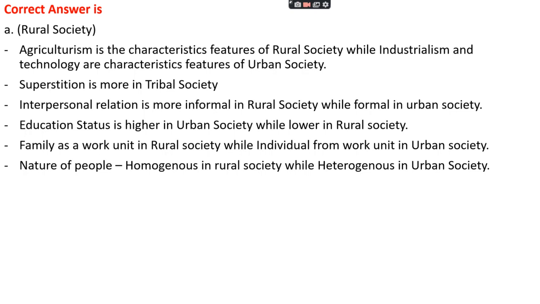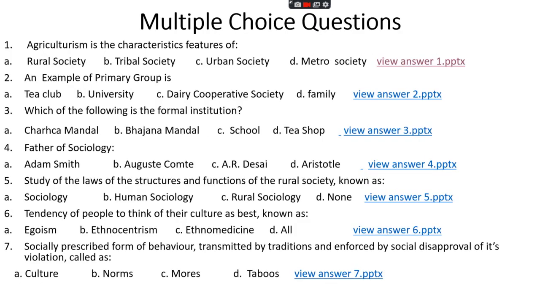In rural society, the family is a work unit, while in urban society, individuals are the work unit. And if we see the nature of people, we find homogeneous people in rural society while heterogeneous people in urban society. Question number 2.